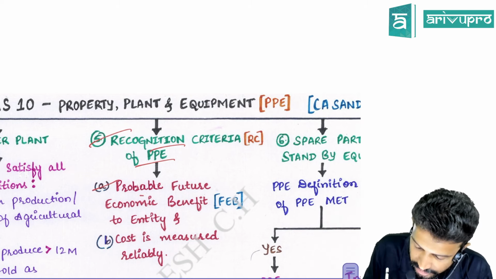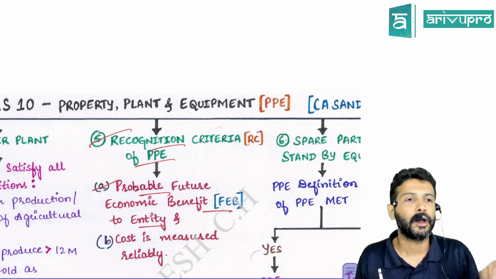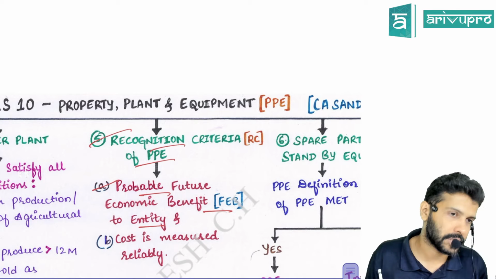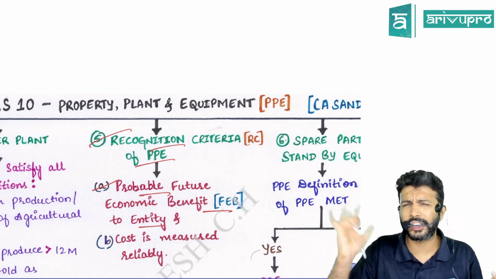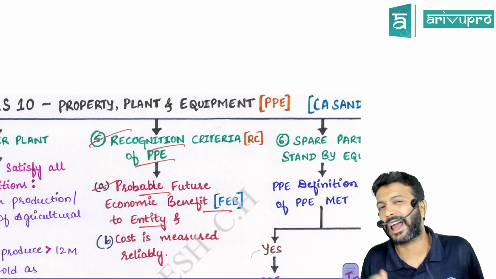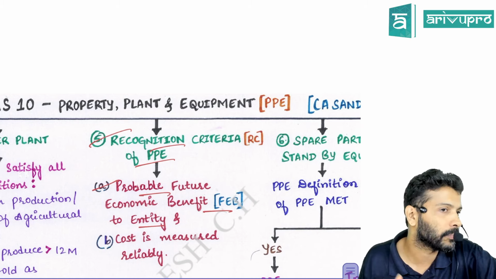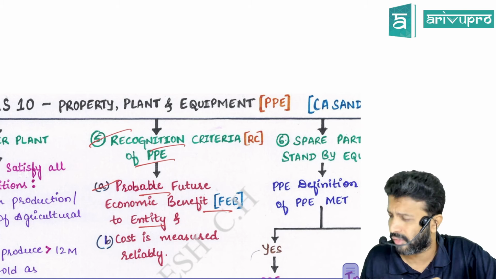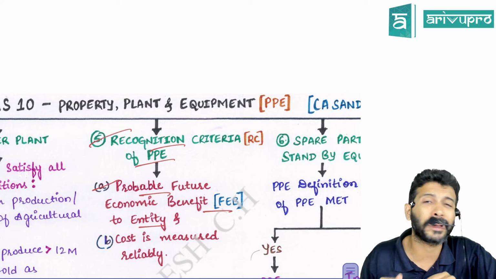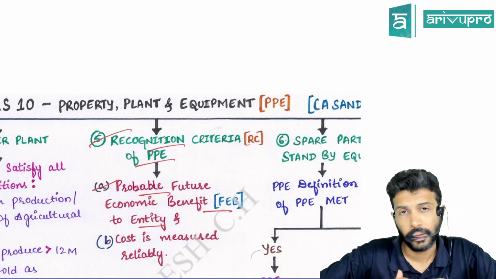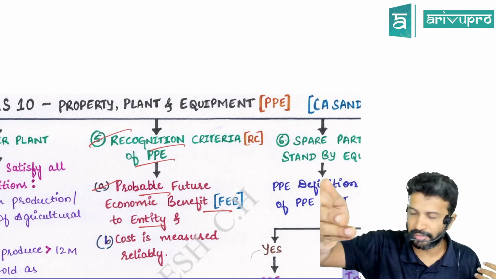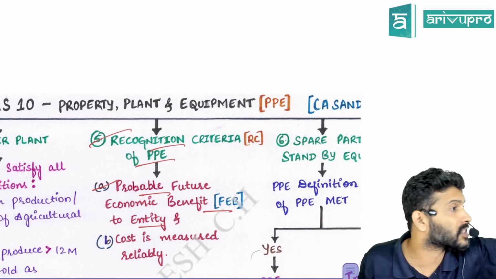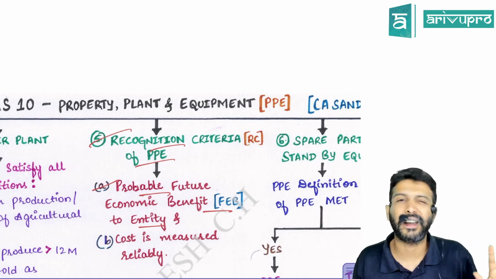One is FEB, future economic benefits. Logically, if we purchase a laptop or mic, are we going to invest just like that, or do we expect some benefit out of it? If we feel there is a benefit, that's the reason we will invest.